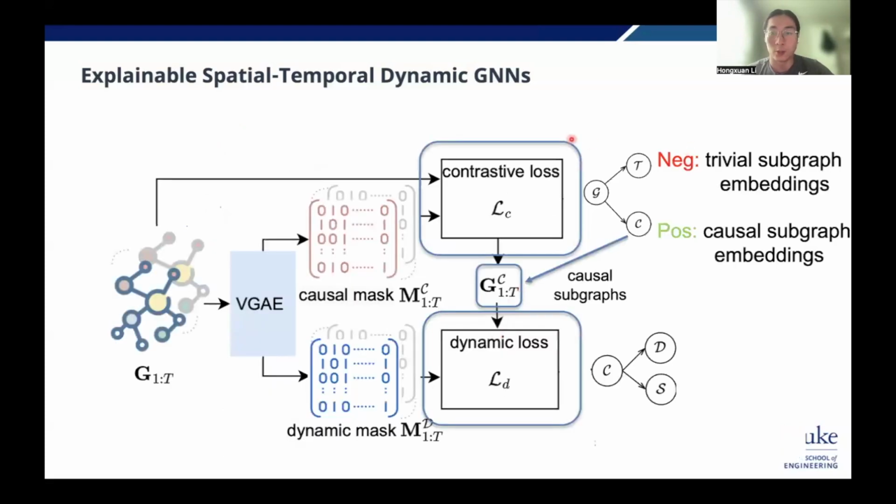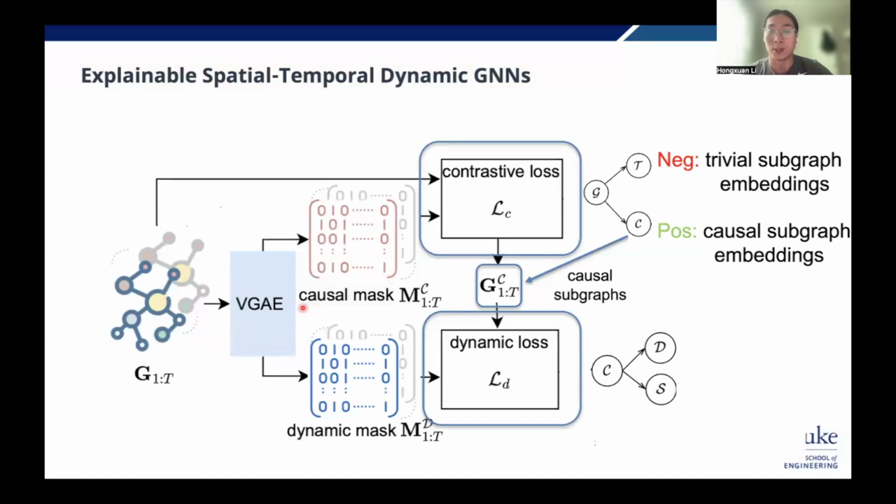So here is how the model works. Remember our first task: we want to split the graph into the trivial factors and the causal factors. A very straightforward way is to split this graph into two subgraphs. Firstly, the model takes in a series of graph structures, which are input into a variational graph autoencoder. It will generate a causal mask, and this causal mask splits the original graph into the causal subgraph and the trivial subgraph.